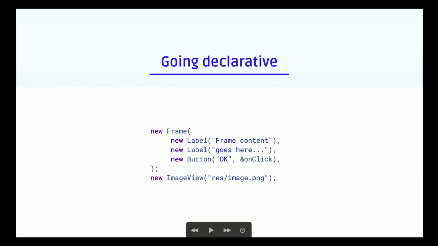Fluid is object-oriented underneath the declarative layer. So maybe for constructors, let's go simple and just go with content. A label is there to display text. So a label is going to take a string of text in order to have something to display. A button actually is a label underneath. There are different types of buttons.